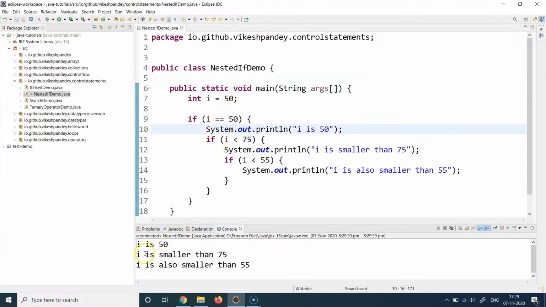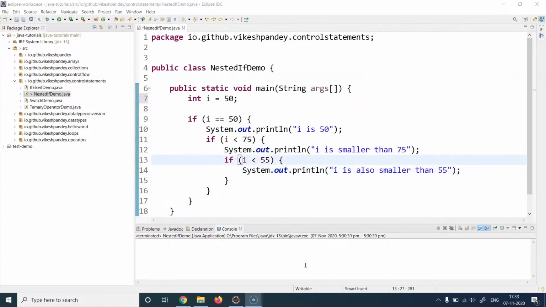Then I also see the next line of output, "i is smaller than 75". It means this condition was also true because 50 is less than 75. So line 12 also got executed. And then I'm checking if i is less than 55. So yes, 50 is less than 55. So line 14 also gets executed and we get this statement on the console. So this was a simple way to see how we can implement nested if conditions.